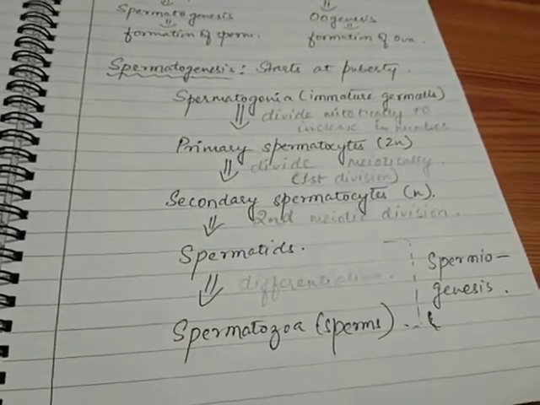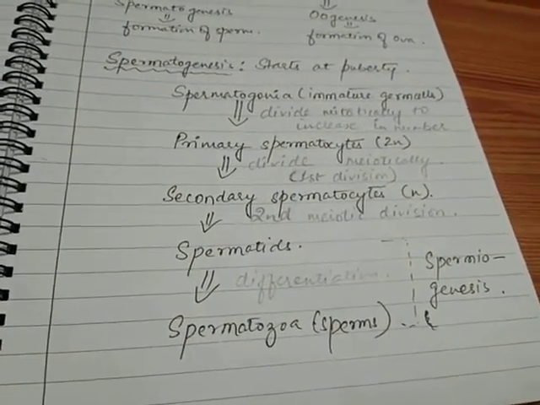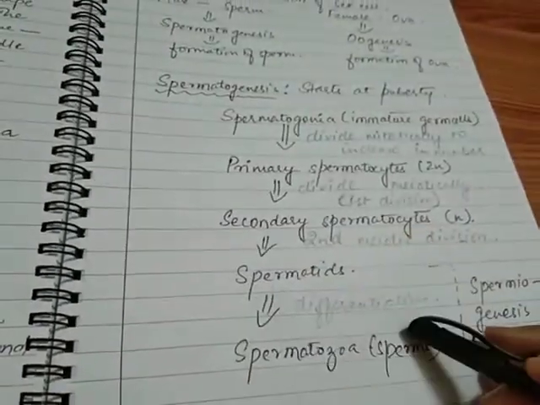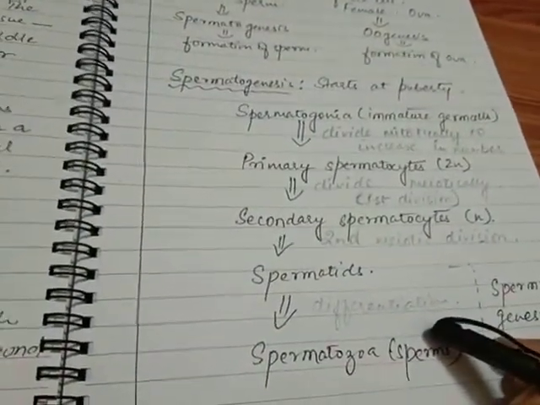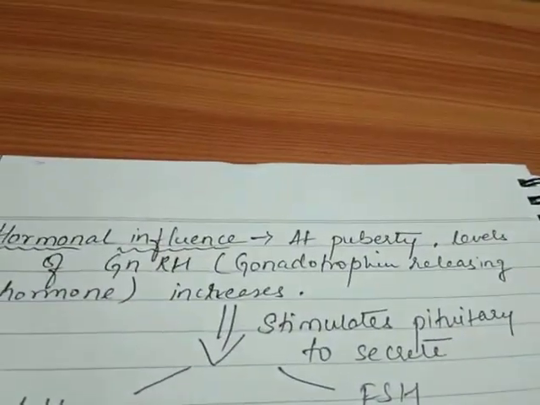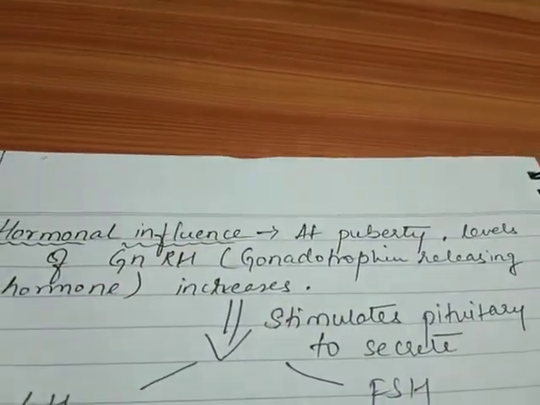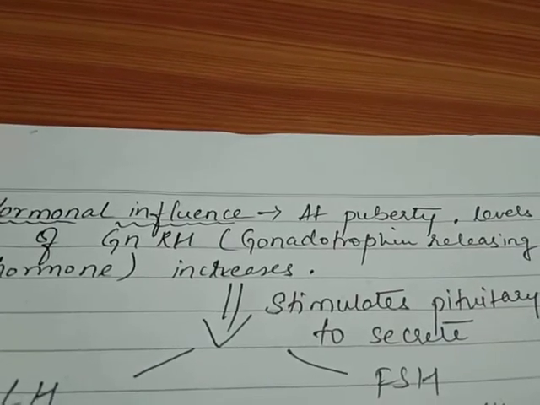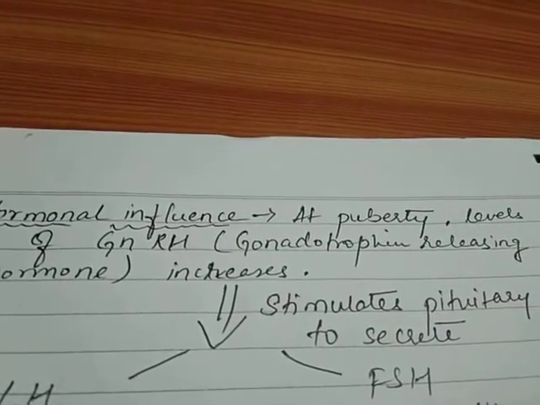But one thing which you should know is that this entire process is regulated by several hormones. So let's now study the hormonal influence on this process. As I told you, the spermatogenesis process usually starts at puberty, but there is a reason why it starts at puberty.